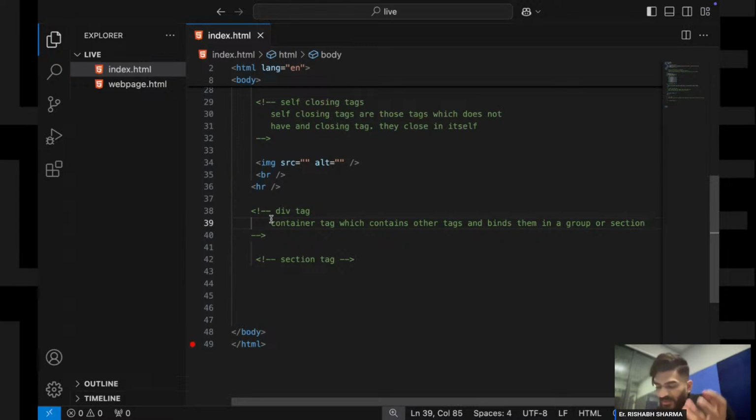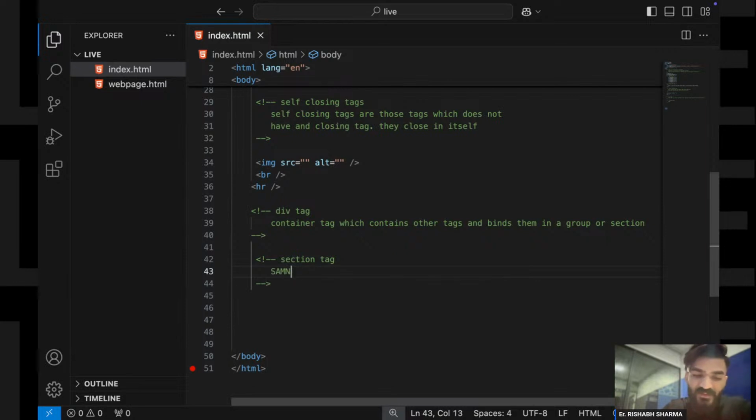So this is what a div tag is, and the same goes for the section tag, but these have their own semantic meanings.